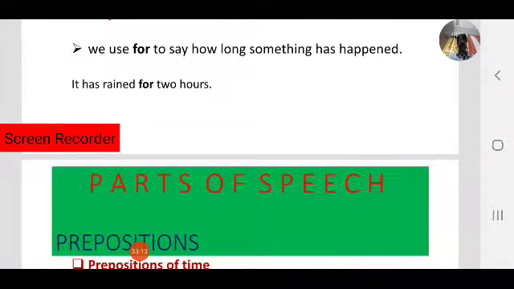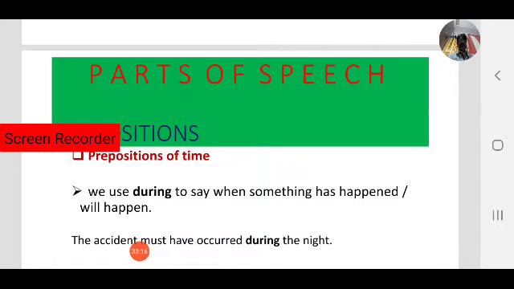Okay, next let us see another one. We use during to say when something has happened or will happen. So we have observed when we use on time, when we use in time, when we use since, and when we use till or until.